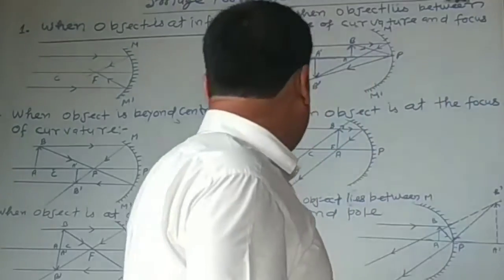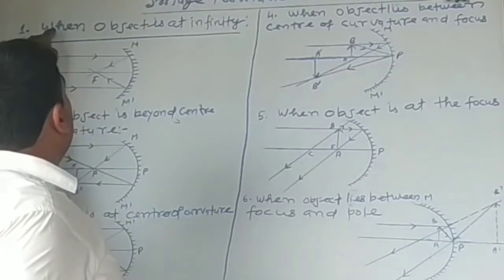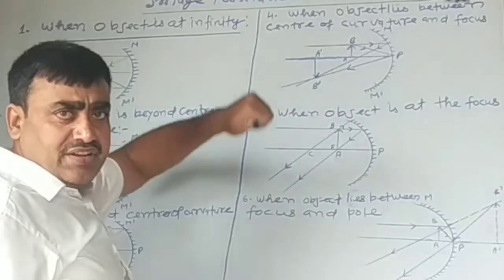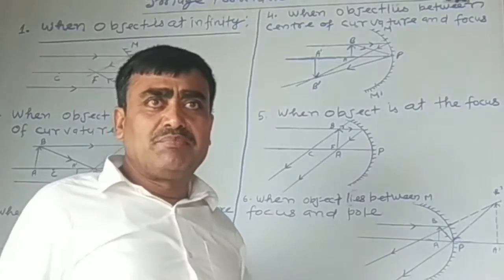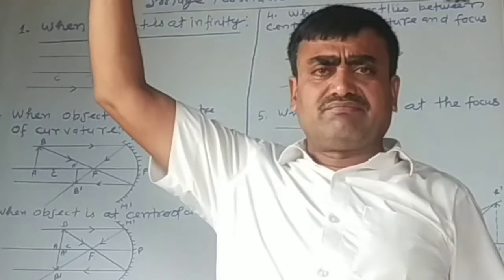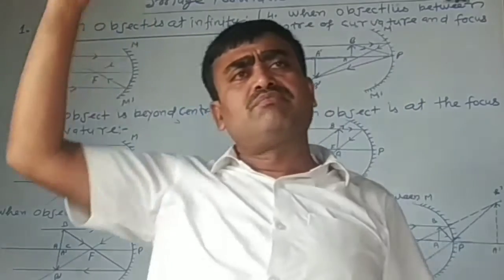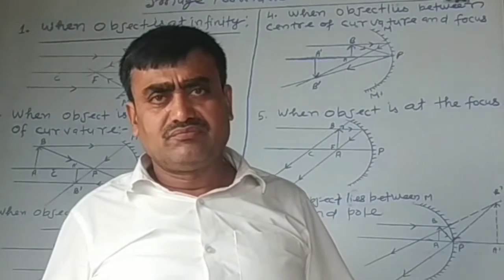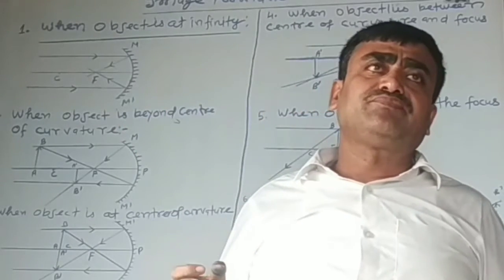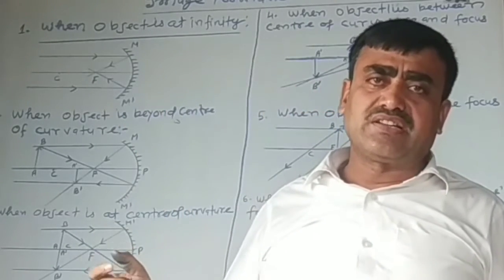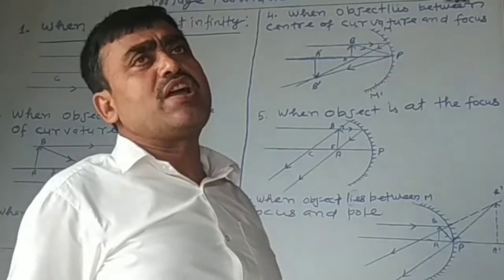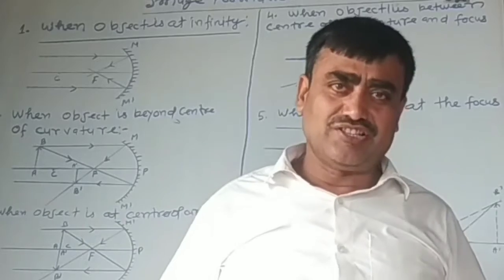Number 1 is when object is at infinity. That means object is located very far distant from the surface of the earth. That is, it is located at the distance of stars, sun, etc. At infinity, that means the point where no one can reach. Okay?